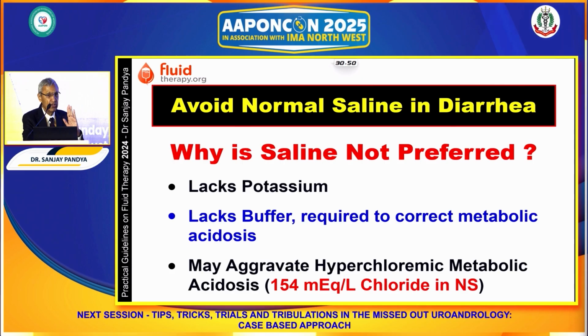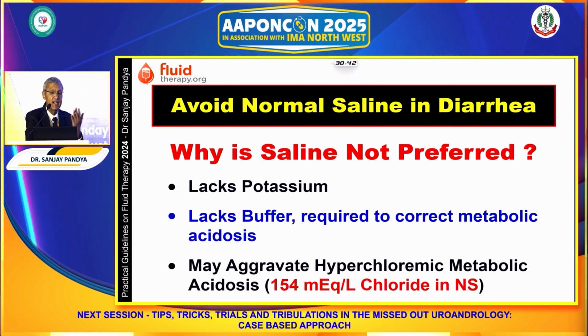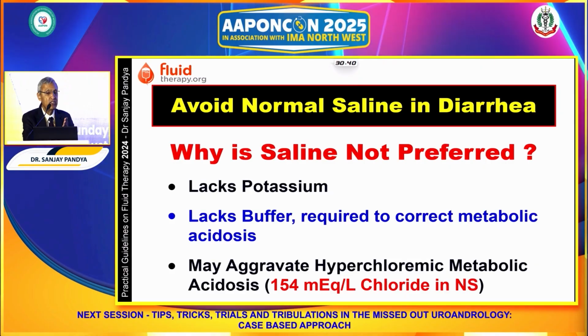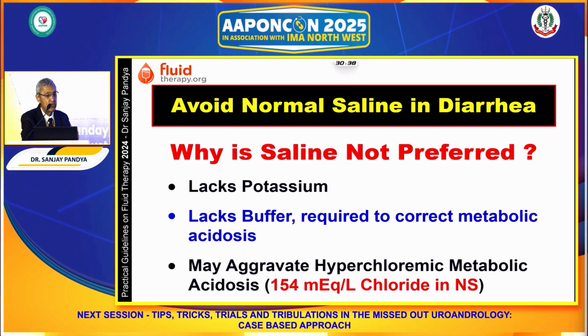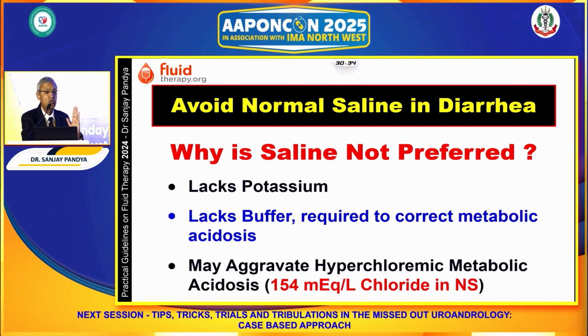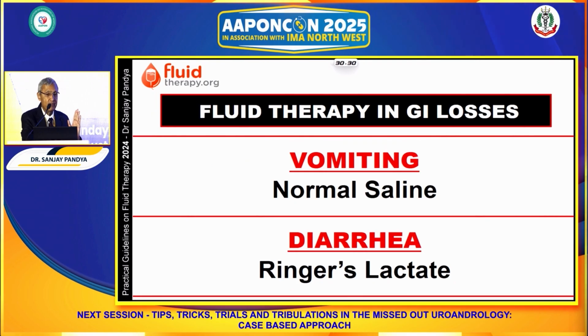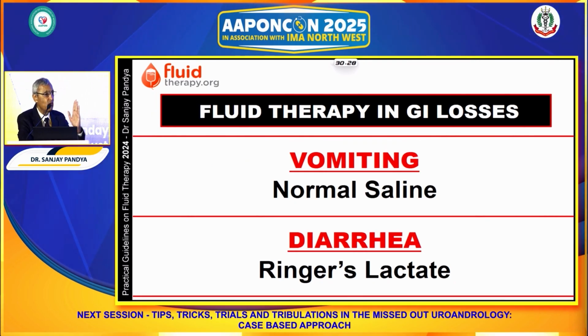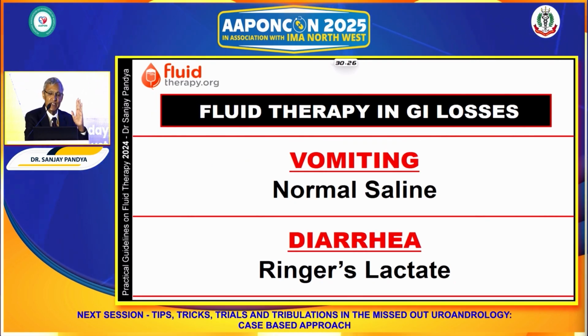We don't use normal saline because it lacks potassium, lacks buffer, and when large volume is given, it may lead to hyperchloremic metabolic acidosis and may aggravate acidosis, and therefore, please avoid normal saline in diarrhea and select RL for the same. So when there is vomiting, normal saline is preferred. When there is diarrhea, we prefer Ringer's lactate.